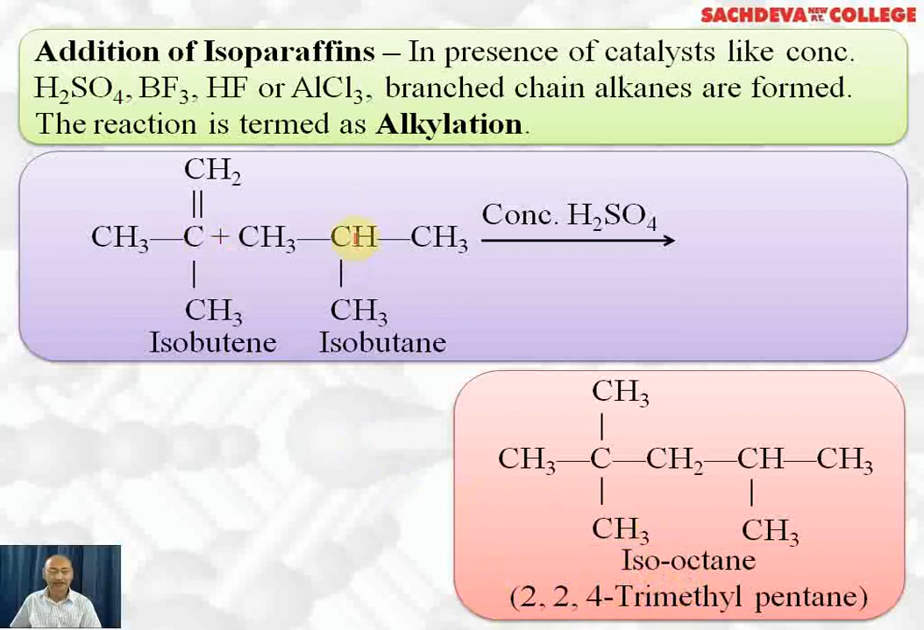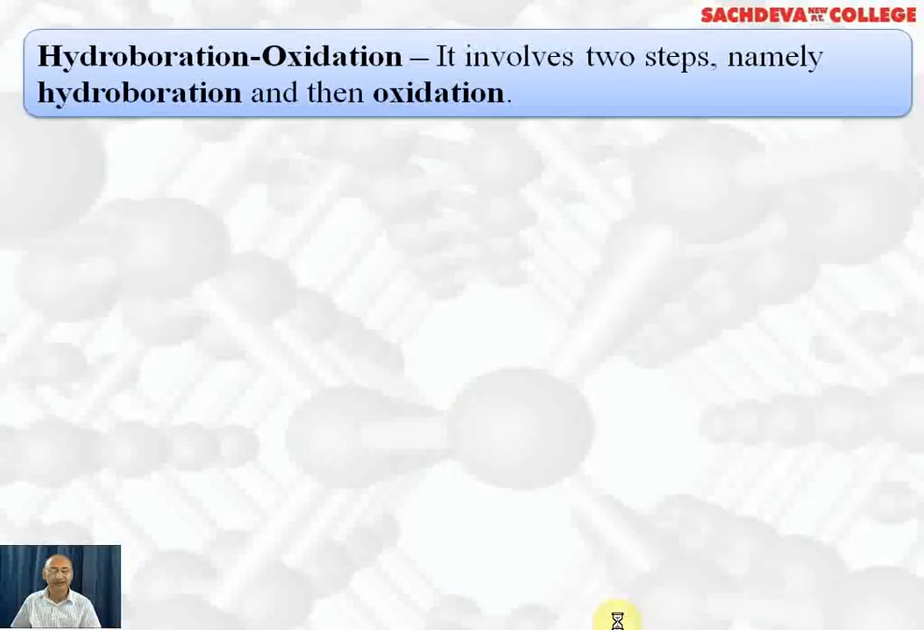This bond will break forming a tertiary carbocation and H negative. So the tertiary carbocation will attack this carbon, which will be positively charged, and result in the formation of this compound. So in isobutylene, this tertiary butyl group is attached with this carbon, which is negatively charged, and H negative is attached to this carbon. So it results in the formation of isooctane, that is 2,2,4-trimethylpentane.